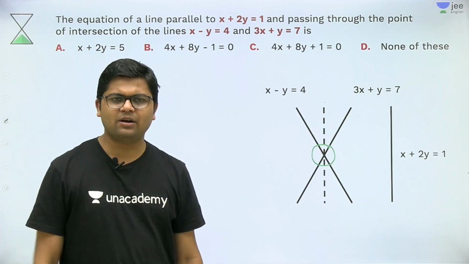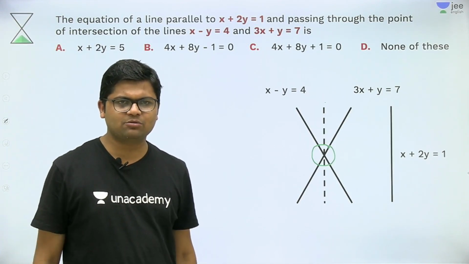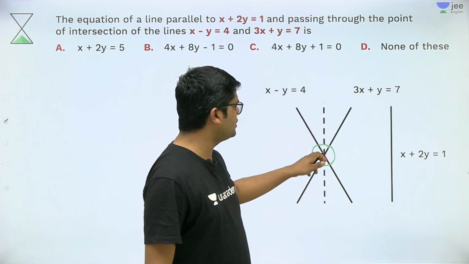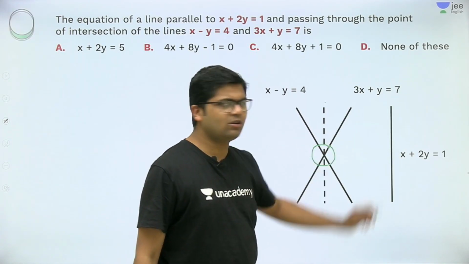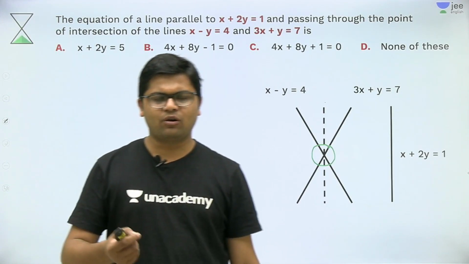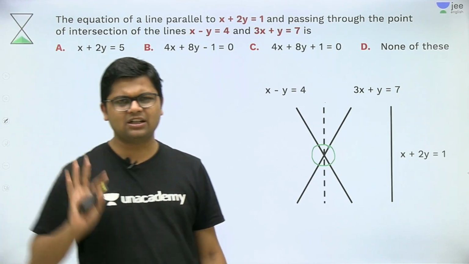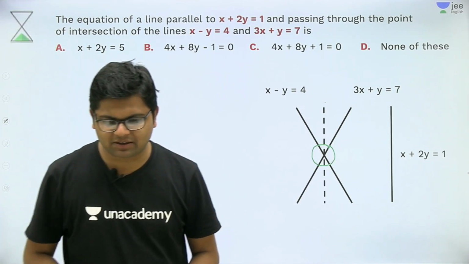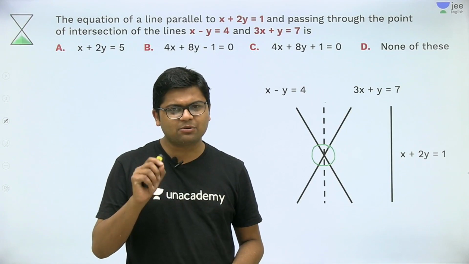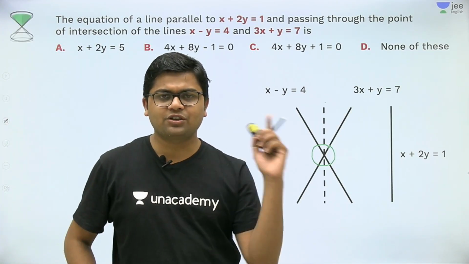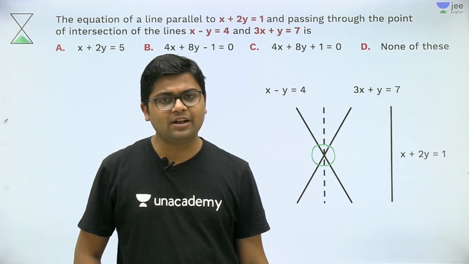The first method of this question is to find this point of intersection. You can easily find it by the elimination method or substitution method. Then you know that this line will pass through this point and will have slope equal to this line. So using point slope form, you can easily find the equation. This is method number 1, but it will be a little lengthy, not in this question but in some other question in which the coefficients are irrational. It will become a very lengthy question.